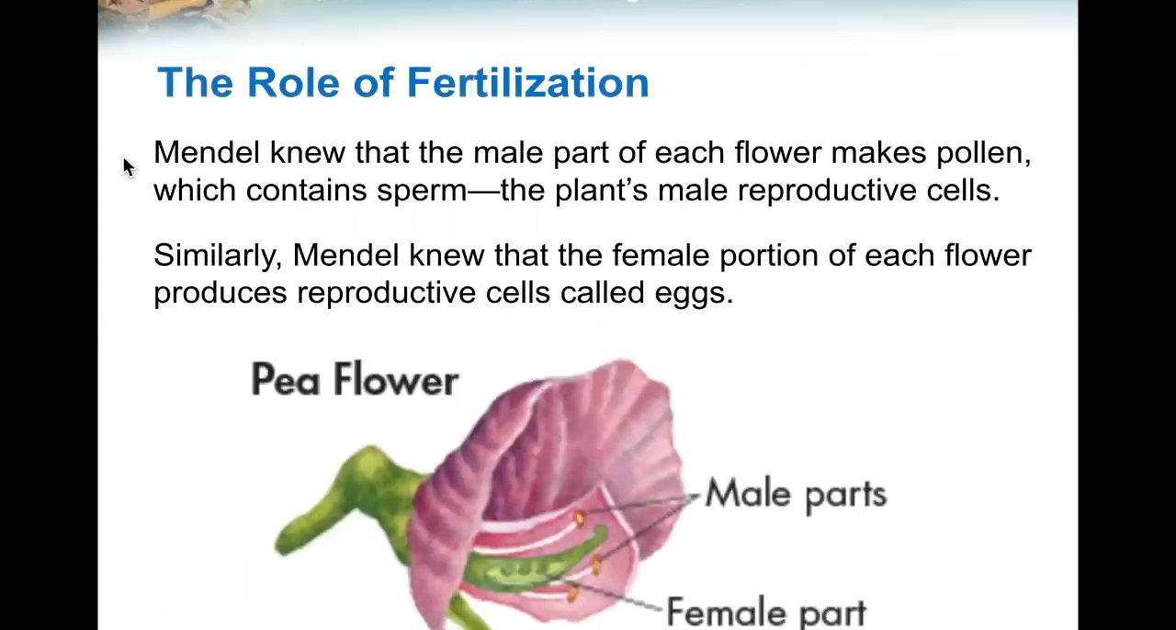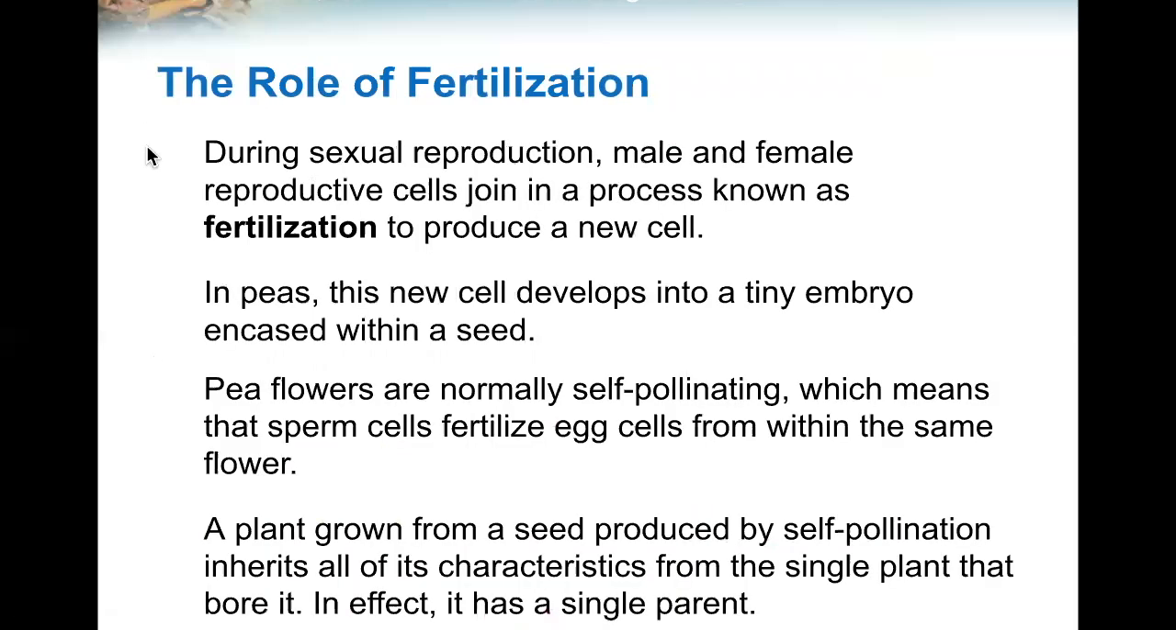Mendel knew that the male part of each flower makes pollen, which contains sperm, the plant's male reproductive cells. Similarly, Mendel knew that the female portion of each flower produces reproductive cells called eggs, with the male parts and the female parts on the same pea flower. During sexual reproduction, male and female reproductive cells join in a process known as fertilization to produce a new cell.